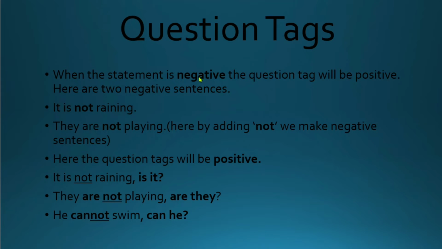When the statement is negative, the question tag will be positive. Here are two negative sentences. It is not raining. They are not playing. Here, by adding not, we make negative sentences. Here, the question tags will be positive. Examples: it is not raining. The question tag will be is it? They are not playing. Question tag will be are they? He cannot swim. Question tag is can he?